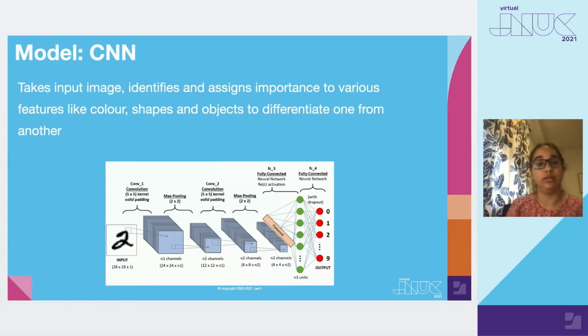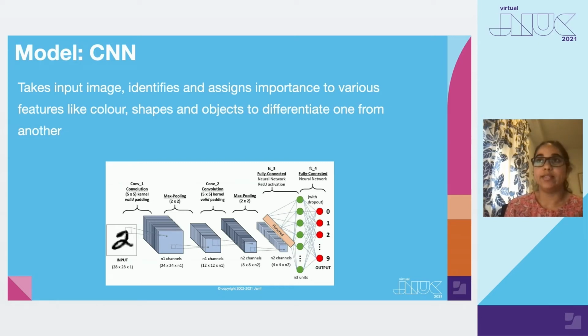Moving on to the algorithm we used, we used convolutional neural networks, which can take an input image, assign importance to its various features like colors, shapes, and objects, and differentiate the images on the basis of those features. On the slide, you can see a basic architecture of a convolutional neural network, which is a series of multiple layers, each of which tries to learn and refine more on the basis of these features and learn as much information as possible about the image.